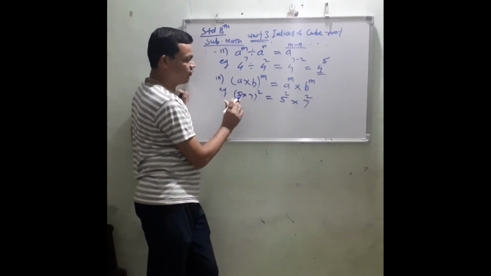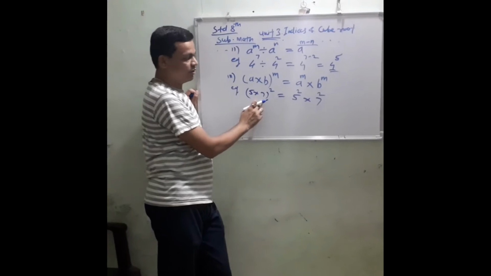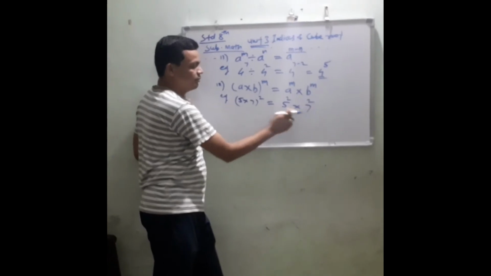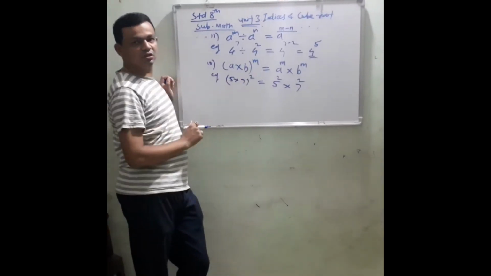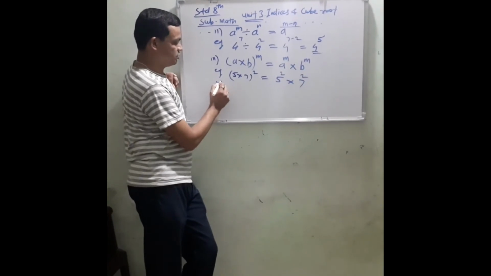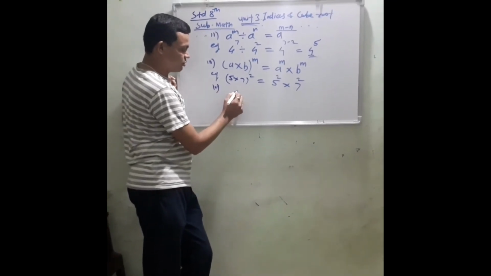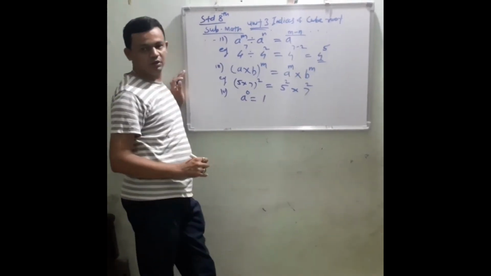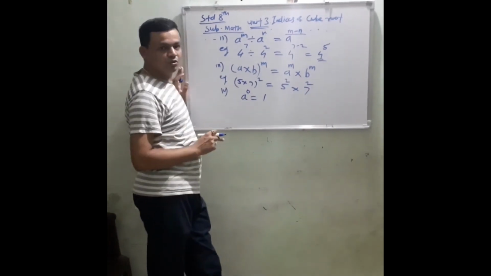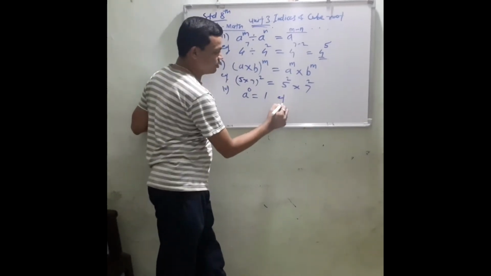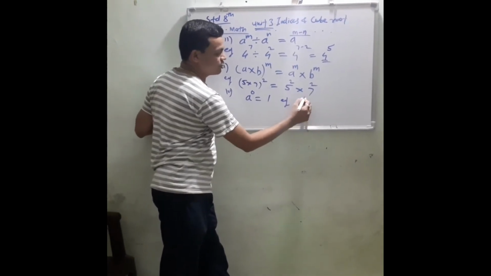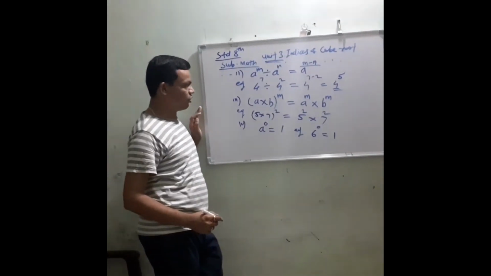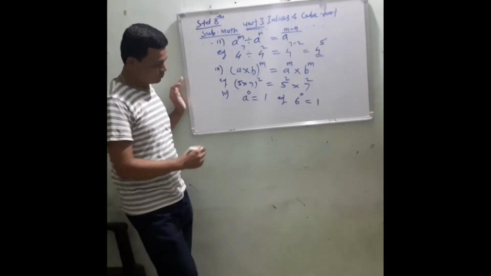In this example, value of a is 5 and value of b is 7. Hence, a raised to m here is 5 raised to 2 and 7 raised to 2. So this is the third rule of indices. Now next one is suppose a raised to 0, then its value is 1. If the index is 0, then its answer is 1. Example, 6 raised to 0, its value is 1. So this is our next rule of indices. Now next one is fifth rule.